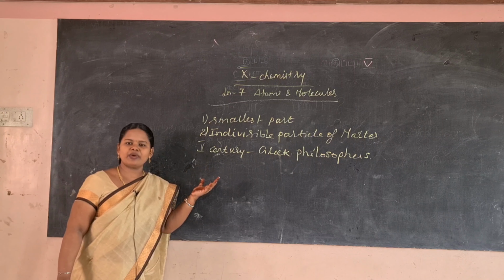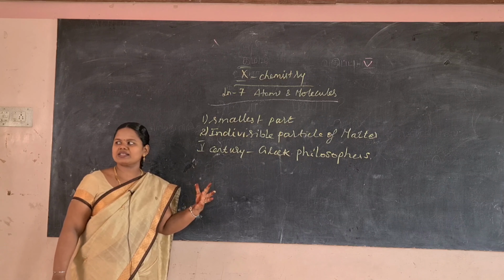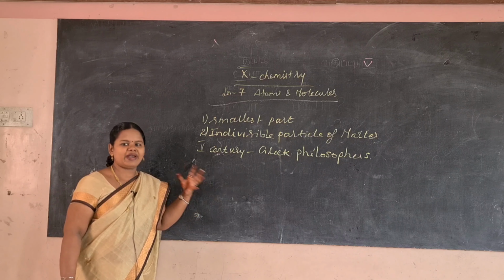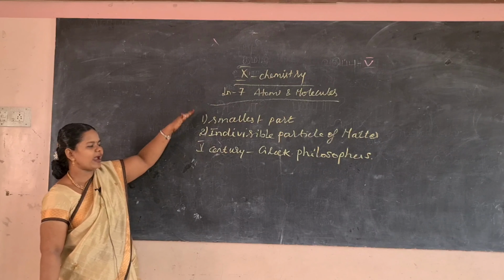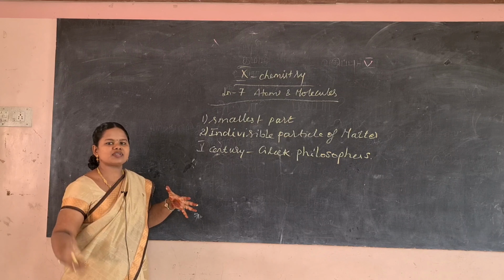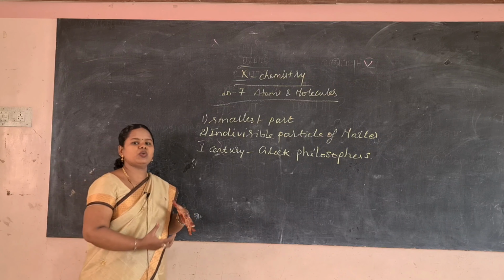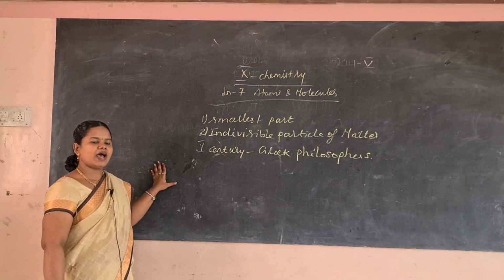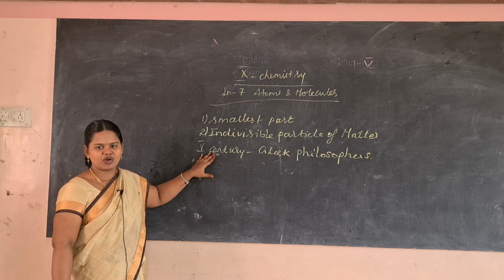Anything that occupies mass and space is known as matter. Matter has some repeating units called atoms.